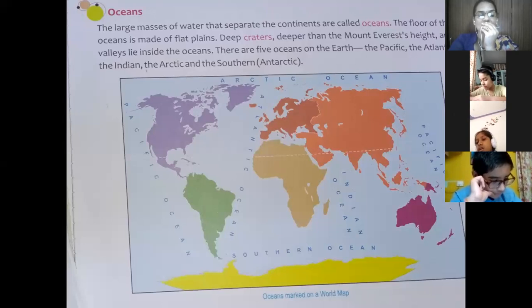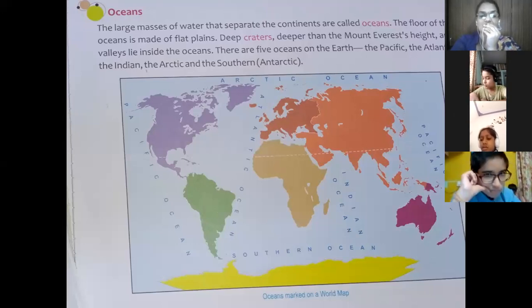The next ocean is the Atlantic Ocean. It is the busiest ocean. Why? Because trade and commerce, business purposes, are done through this ocean. Thousands of ships travel through this ocean every day. It is an S-shaped ocean.